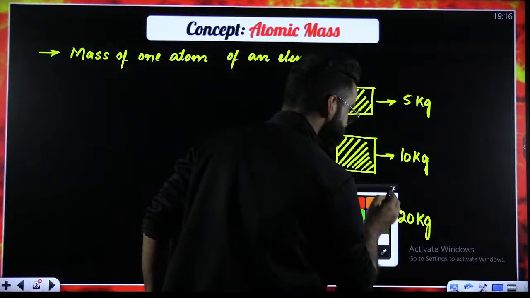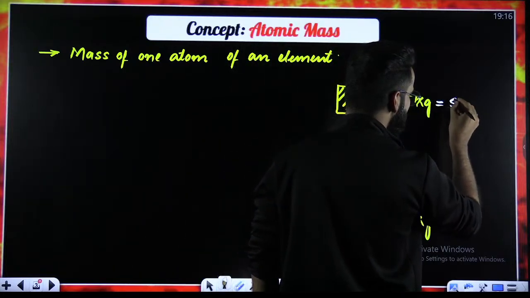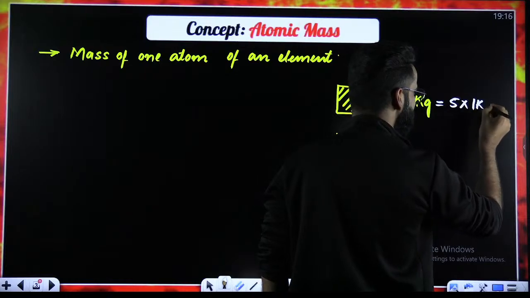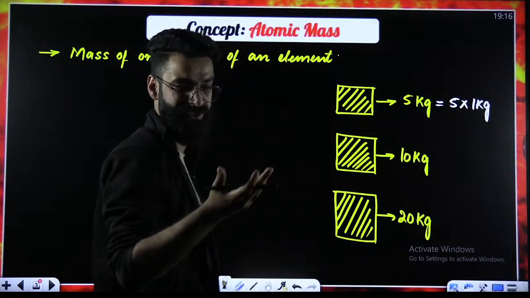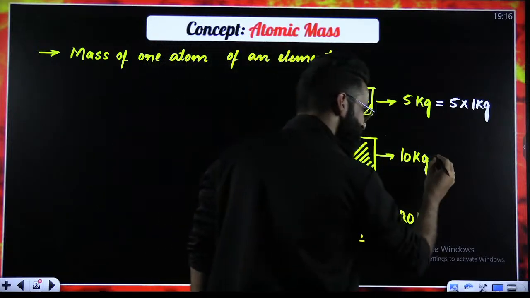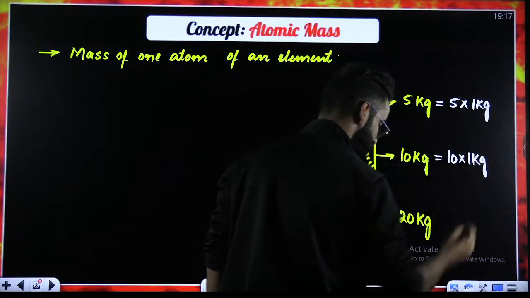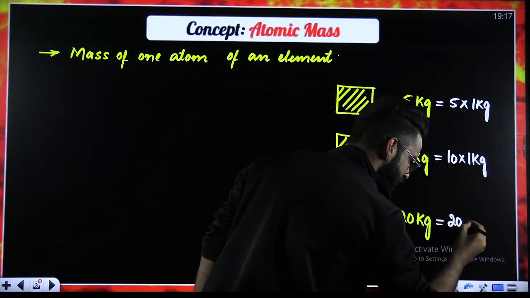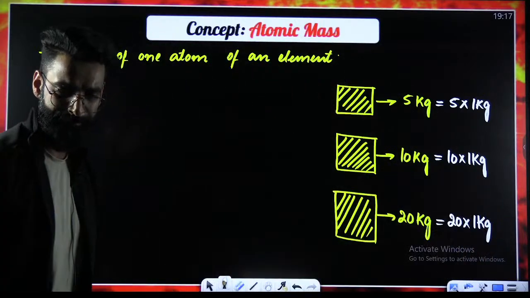First of all, this 5 kg over here, I'm going to break it as 5 multiplied by 1 kg. I can do that. 5 multiplied by 1 kg comes out to be 5 kg only. Similarly, this 10 kg over here, I'm going to break it as 10 multiplied by 1 kg. And similarly, this 20 kg over here, I am going to break it as 20 multiplied by 1 kg.